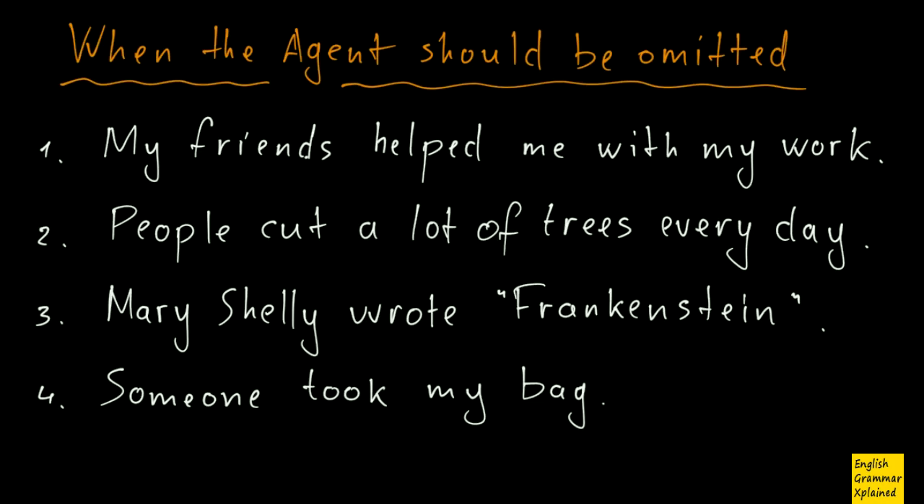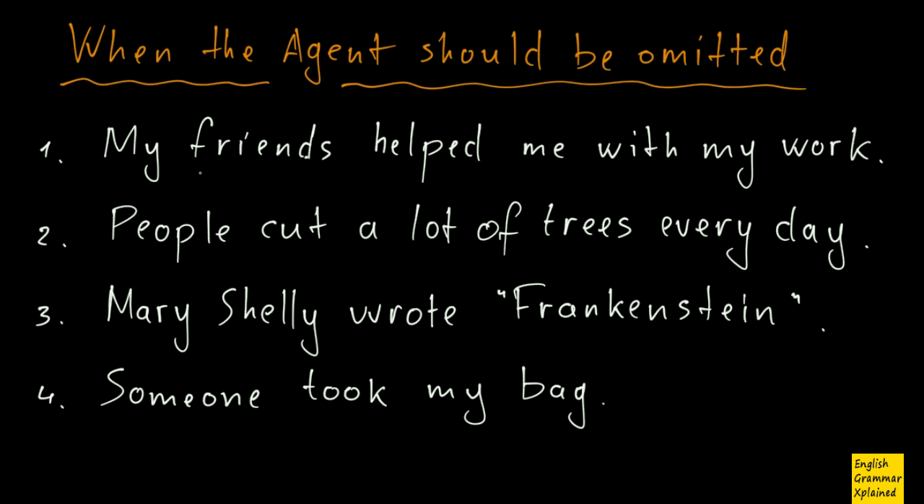What's up, guys? This is English Grammar Explained, and this time I'm going to show you another interesting thing about passive voice, and that's when the agent should be omitted. Sometimes when I make a sentence in passive, I can omit my agent.